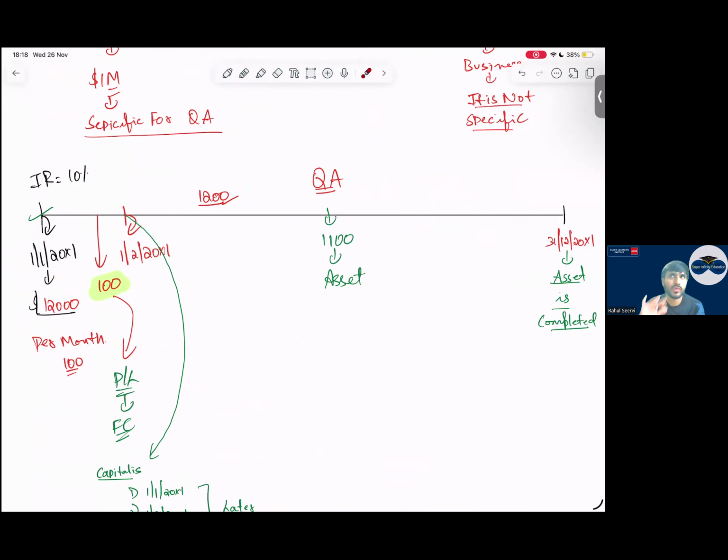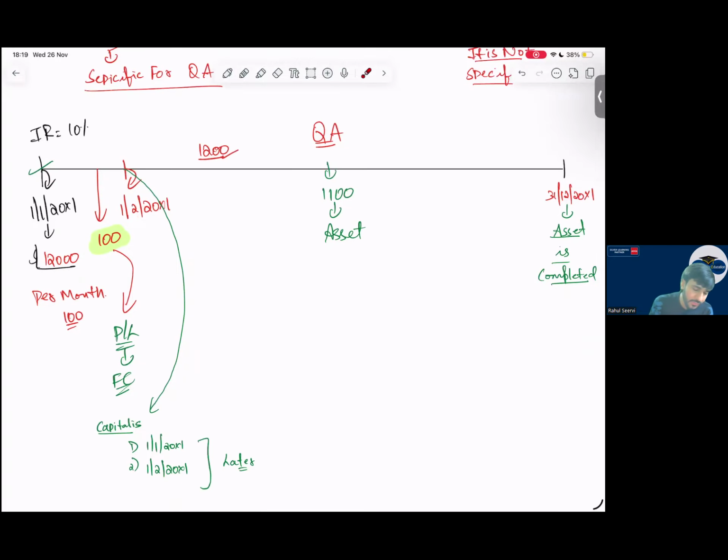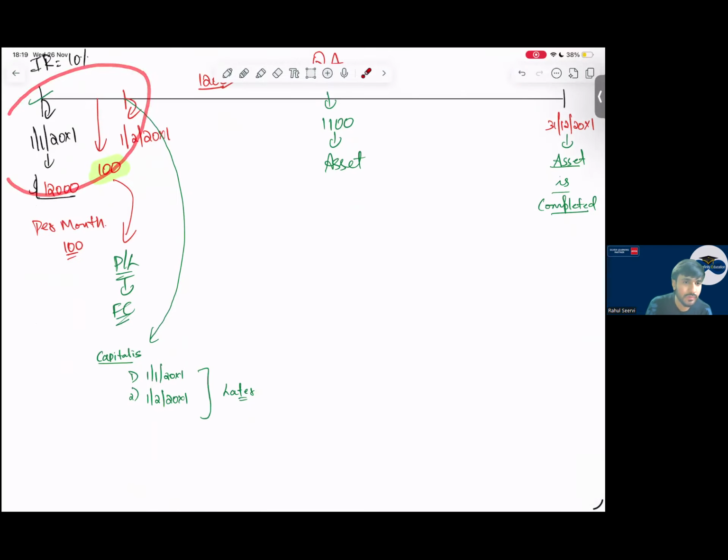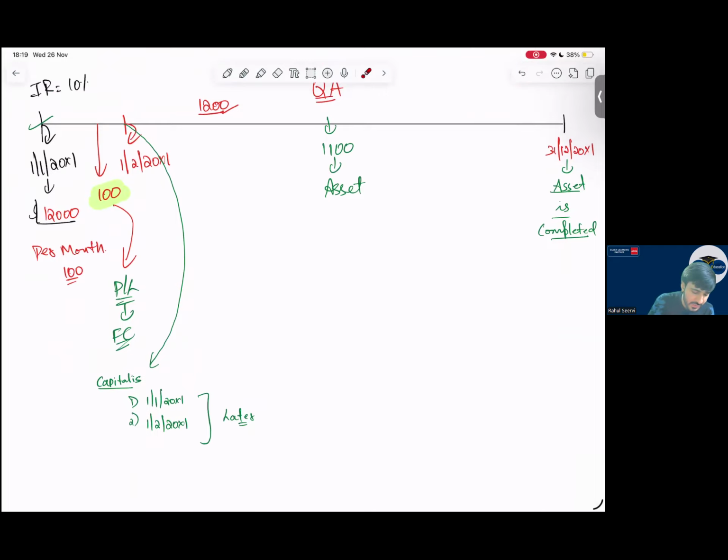The bank will not say, the loan you're using after 2 months or 3 months, you need not pay. You have to pay it. Then on this day, some expenditure is done. And on this day, some other requirement to start the construction has been undertaken. So from what date will we capitalize the interest? We will capitalize from the later of these 3 dates.